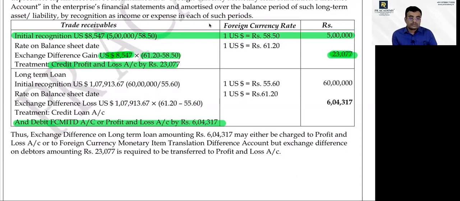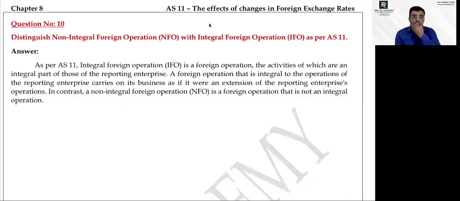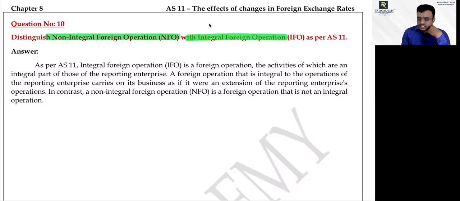I hope you understood. Find the profit or loss in the normal way as we did for the previous case. Where to put it, there are two options: either foreign currency monetary translation reserve or profit and loss account. When the question is not clear, you can write both answers. Did you understand or not? Understood, sir. What is the difference between non-integral foreign operation and integral foreign operation?